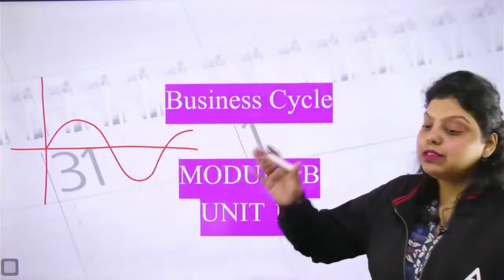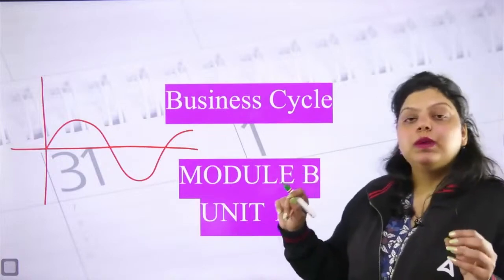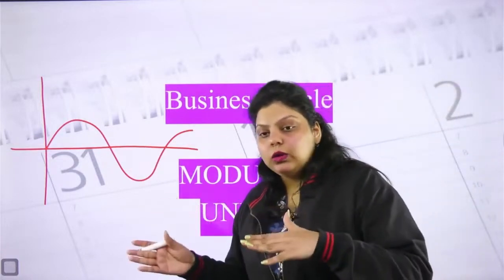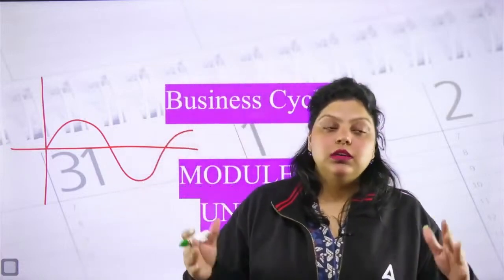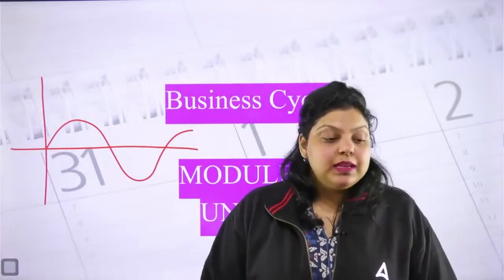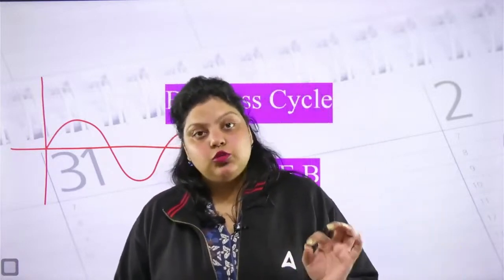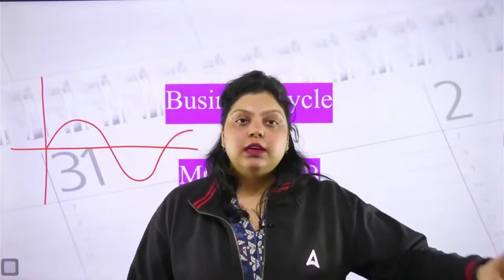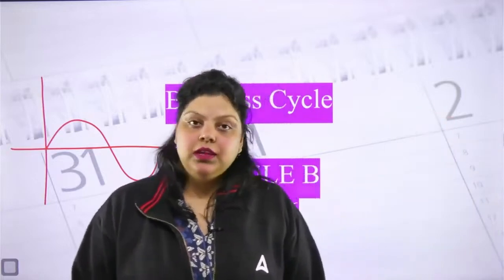Trade cycle, economic cycle, business cycle, all three are the same. In it we check how the production capability or the production varies from one situation to another. It means if there are fluctuations in production as well as in economic activities, that fluctuation will be studied by the business cycle.